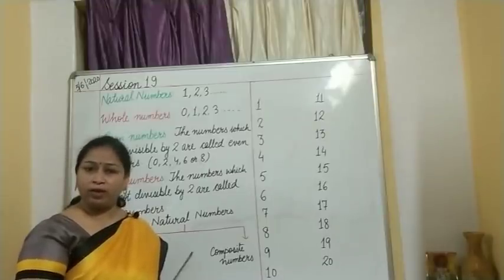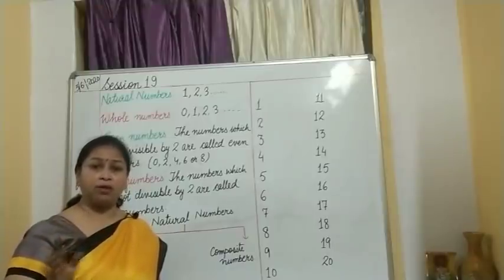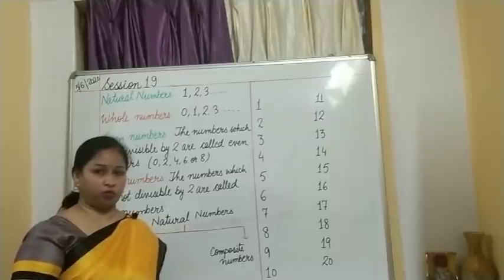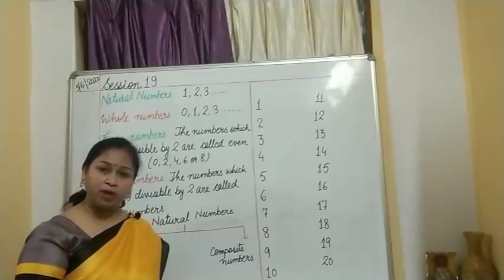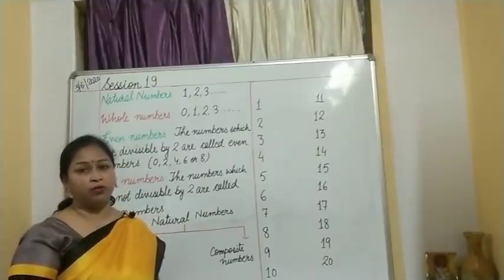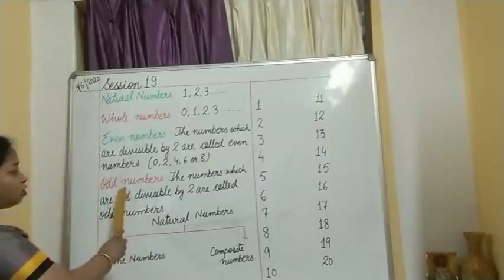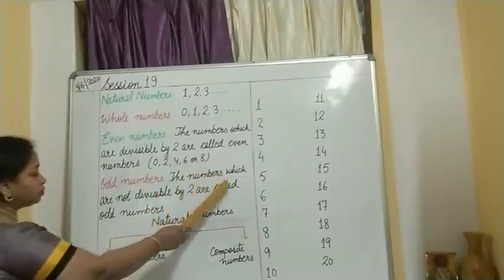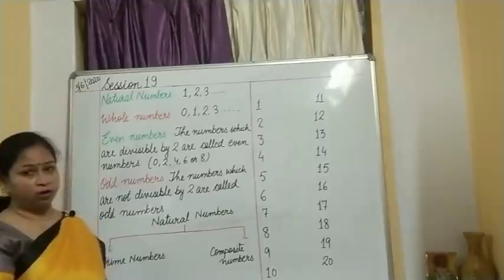Divisible by 2, when I say, I mean to say when you divide that particular number, there is no remainder left over. Then if the remainders are there, then what will they be known as? That means those numbers are not divisible by 2 because they are leaving some remainders there. So such numbers are known as odd numbers. The numbers which are not divisible by 2 are known as odd numbers.